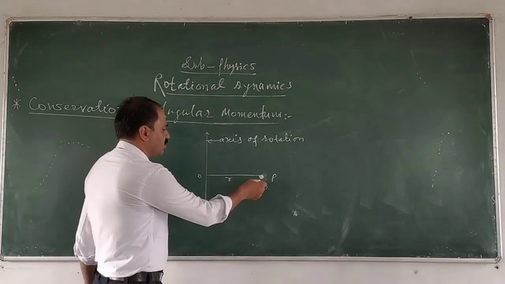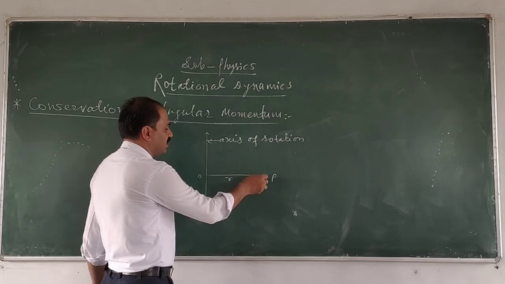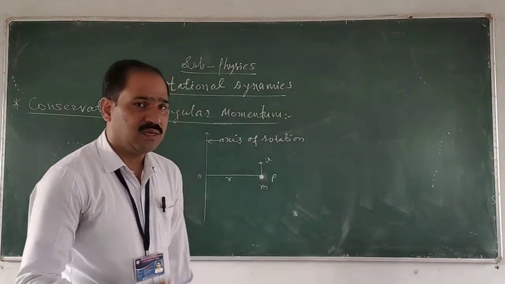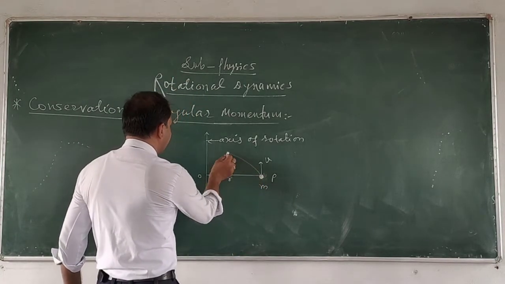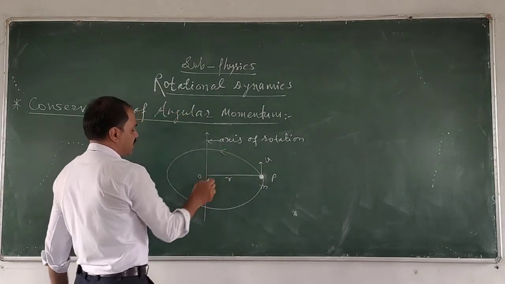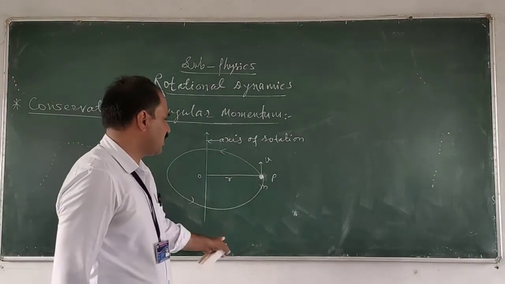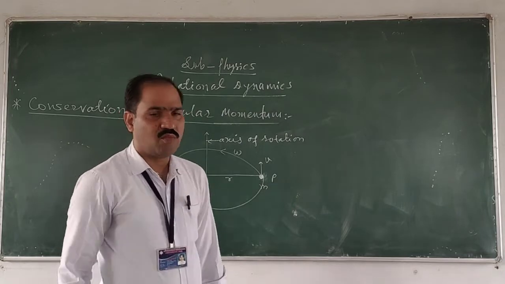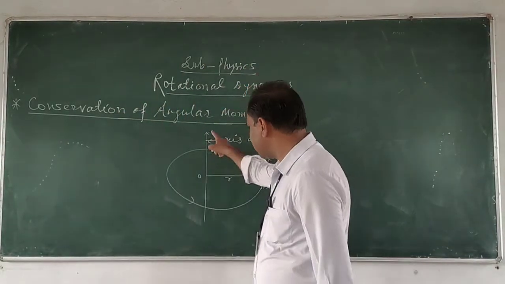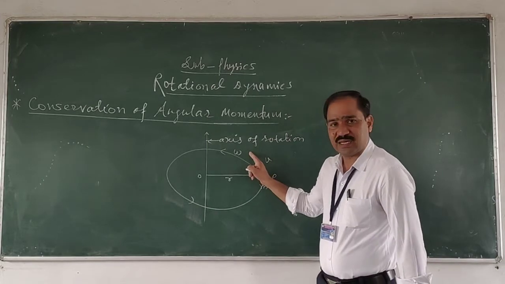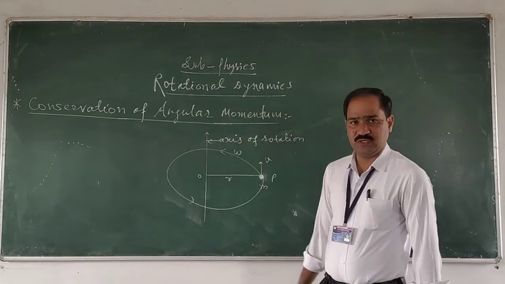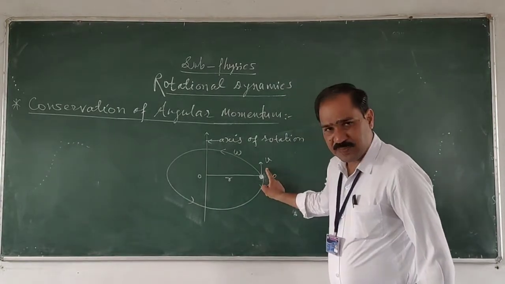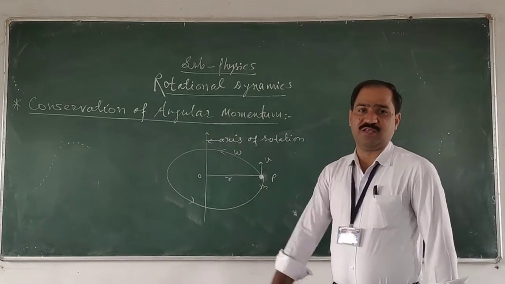And suppose we are going to apply a torque, that is the force. The body will move with linear speed v. After that the body will revolve around the axis of rotation like this. This is the rotation of the body about the axis of rotation. The body will revolve about this axis of rotation with some angular velocity omega. So omega is the angular velocity of the body, v is the linear speed of the body, and m is the mass of the body.